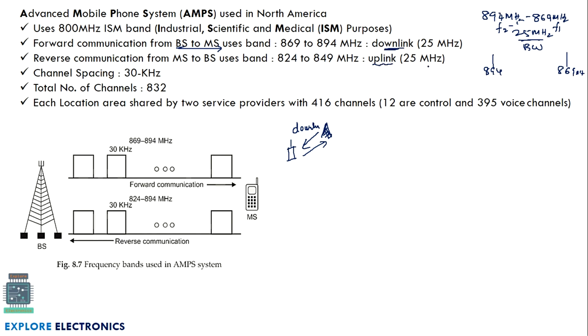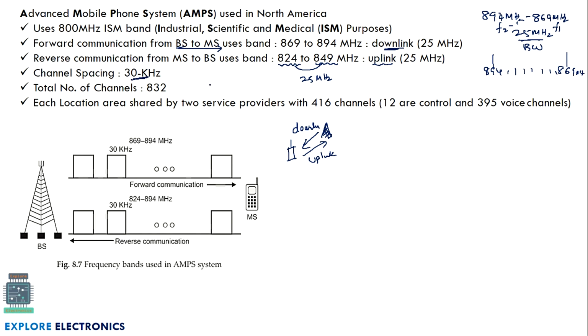This 25 MHz of bandwidth will be starting from 824 MHz to 849 MHz. Again here if you take the difference between these two, it will be 25 MHz. So 25 MHz is the bandwidth we will be having for uplink as well as downlink. And the channel spacing: if we have 25 MHz of bandwidth and we need multiple channels in between, these channels will be having a spacing of 30 kHz.